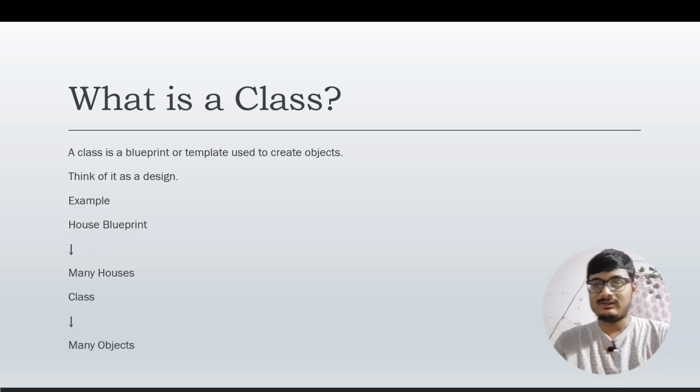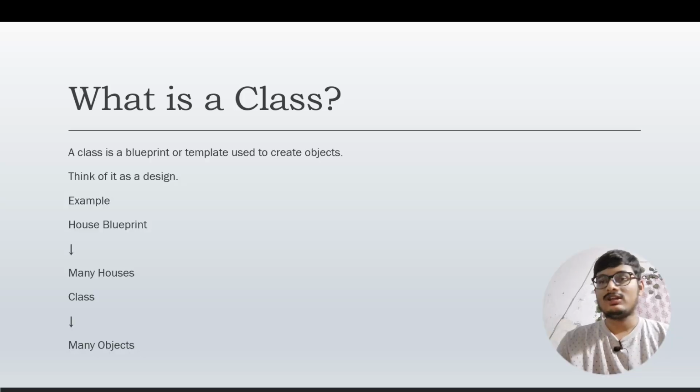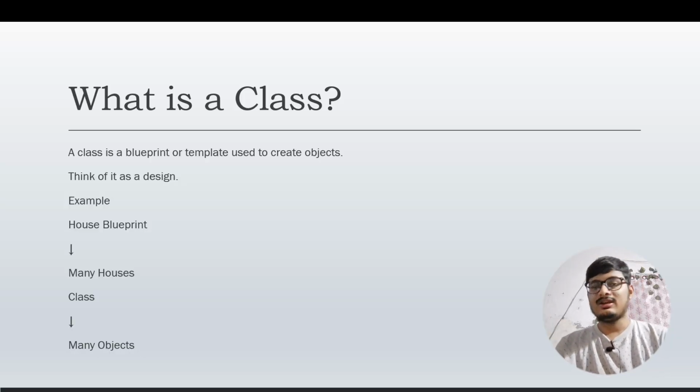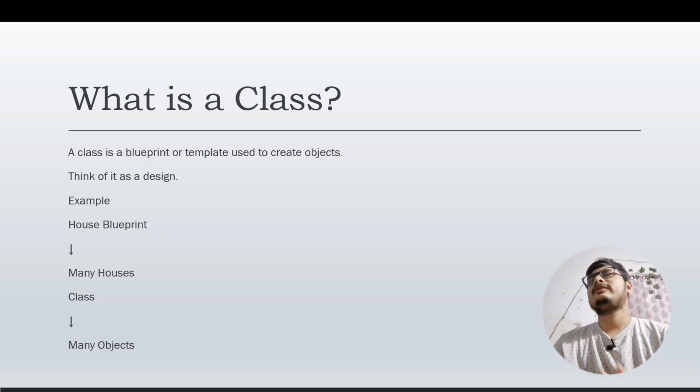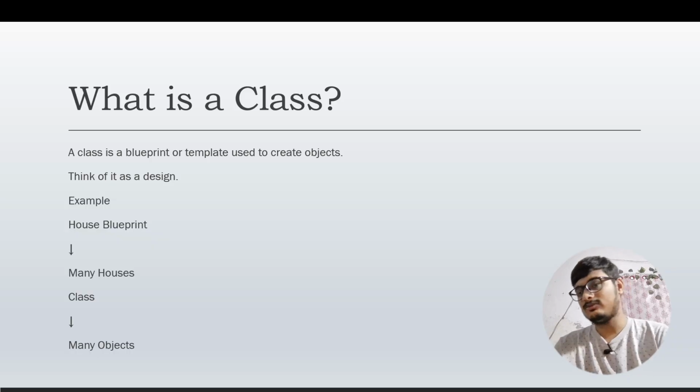Now let us move on to the next slide. What is a class? A class is a blueprint or a template used to create an object. So this is like a skeleton. Let us take an example: here is a house blueprint. We have created a blueprint of a house, and every house follows this blueprint. What does this blueprint have?